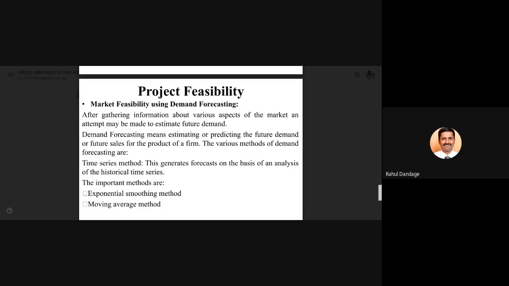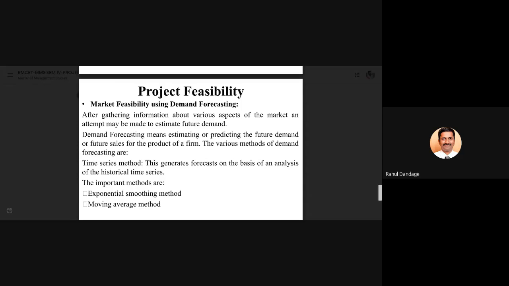So already one PDF has been uploaded on Google Classroom, and there are certain numerical problems which we will take up in the upcoming session based upon this forecasting method. So for the time being, just remember that there are two methods which we have to understand as per the syllabus: that is the exponential smoothing method for forecasting and the moving average method for demand forecasting.